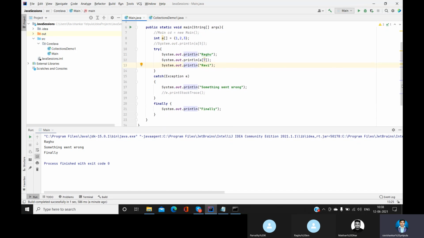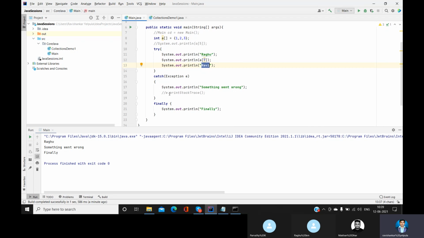To avoid that, you have to put that connection closing code into the finally block. It doesn't matter what is in the next line; wherever the exception occurs, the execution stops there and then itself. It will not move further. So the error occurred here and it didn't even execute Ravi.